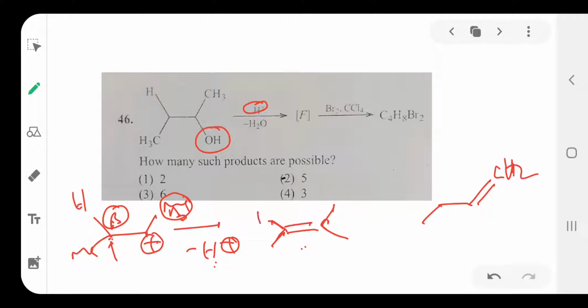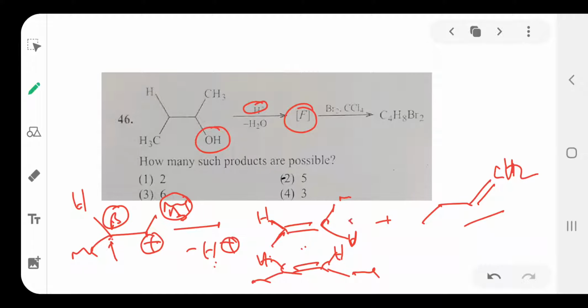Again here, this is trans, and this is cis. So in total, 3 products are formed.